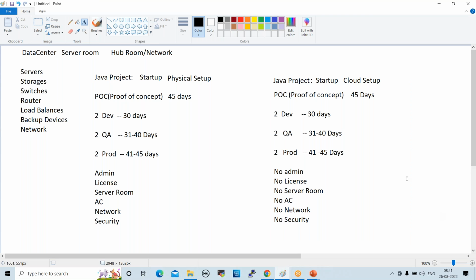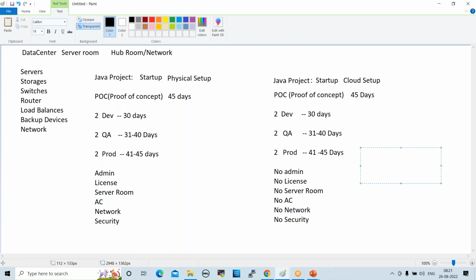But here, for example, in this cloud setup, $100 will be wasted if the POC is not a success. Whereas with the physical setup, $500 will be wasted, right? So when we use the cloud setup, a large part of the cost will be saved. Licensing, admin cost, server room cost, AC, network, everything will be taken care of by the cloud vendors.